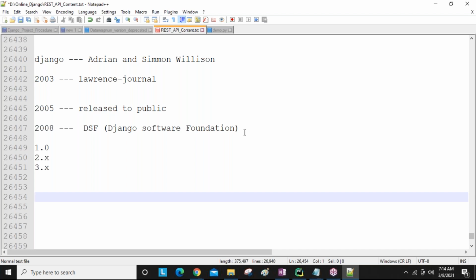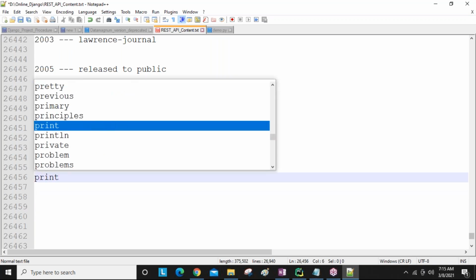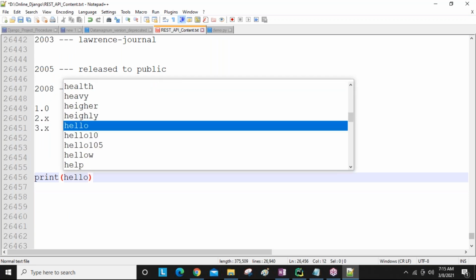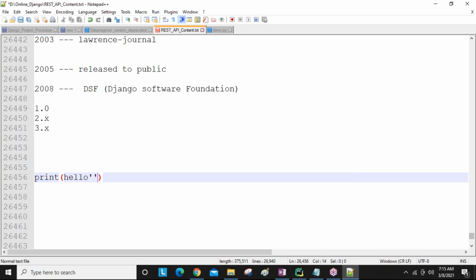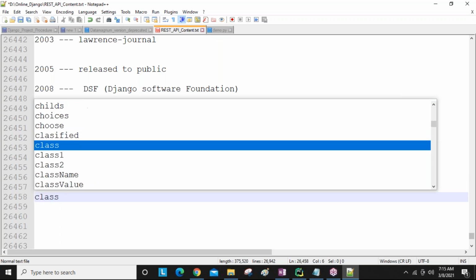Majorly, the Django framework is designed for reusing code, reducing duplicate code, and saving time. With less time and less cost, I need to develop the best product, and that is possible by using Django. I told you a simple one-word example previously. If I want to print a hello message using Python, you write print hello, and that's just enough. If you know the use of the print method, then you are able to print hello. But in Java, you have to write a lot of statements, guys.